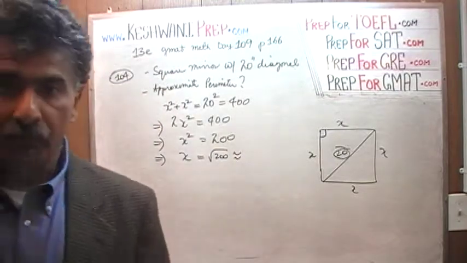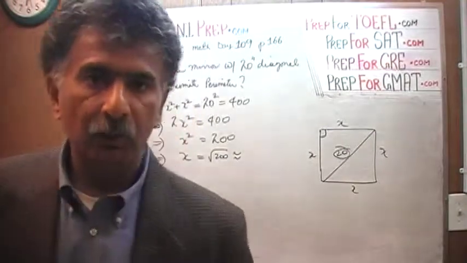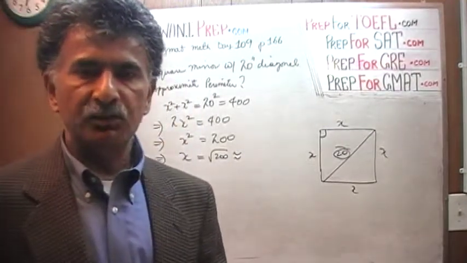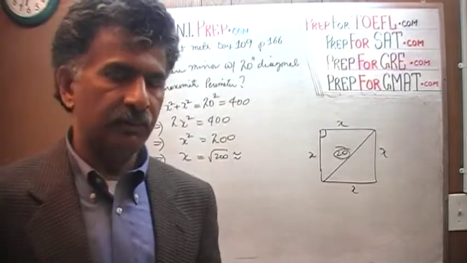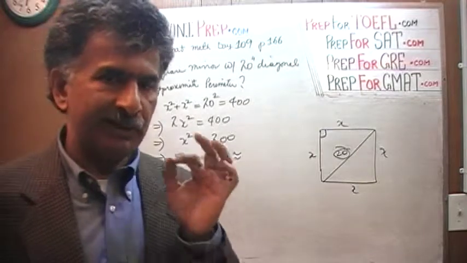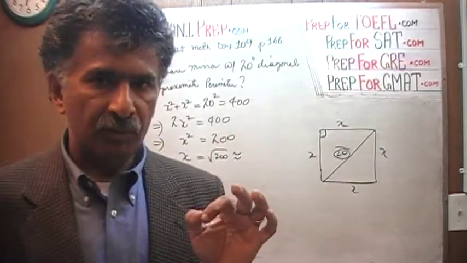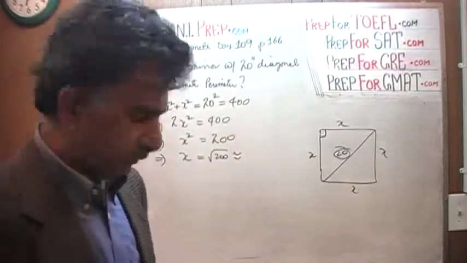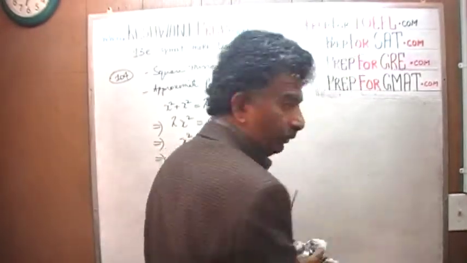And how much is the square root of 200? If you've been watching my videos on a regular basis, you know that I always tell you that there are some basic facts of arithmetic that you must have at your fingertips. One of the things I tell you over and over again is to memorize your squares. You must know your squares 1 through 20. Let's put them very quickly on the blackboard here.